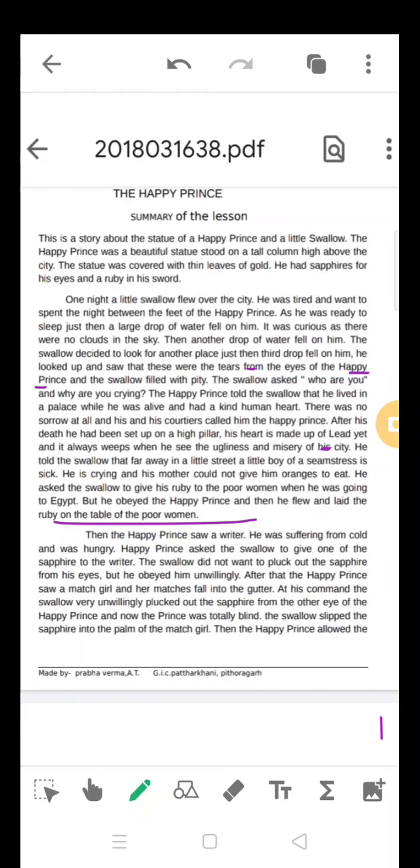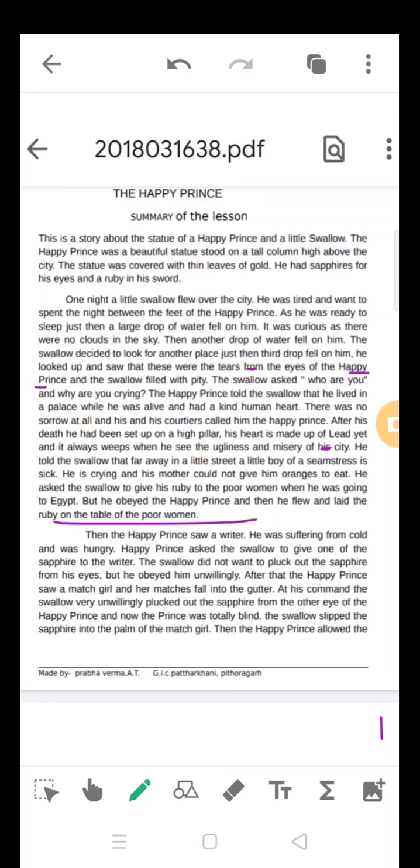He told the swallow bird, don't go to Egypt, stay one more night and help the person who is writing a story, the play which is to be enacted in the theater next day. In spite of hunger, in spite of being a very old and sick man, he has to continue. He does not have food. So give this sapphire. Where will the bird get the sapphire from? The bird will get the sapphire from the eyeball of the prince.